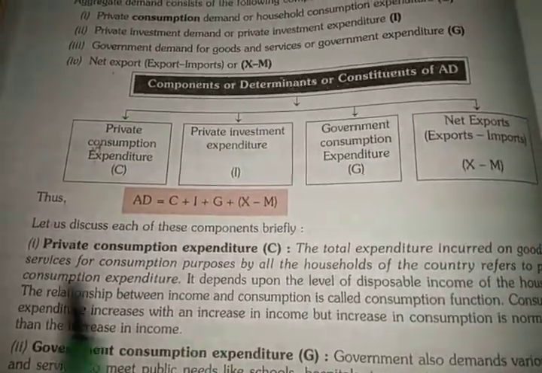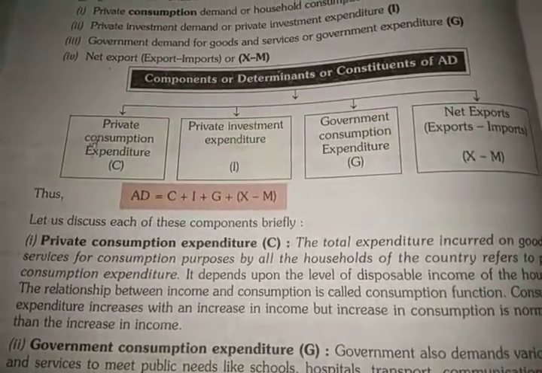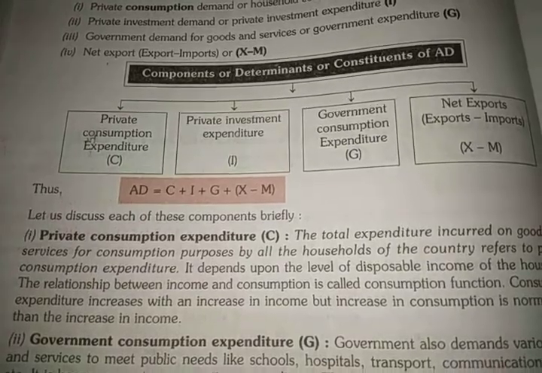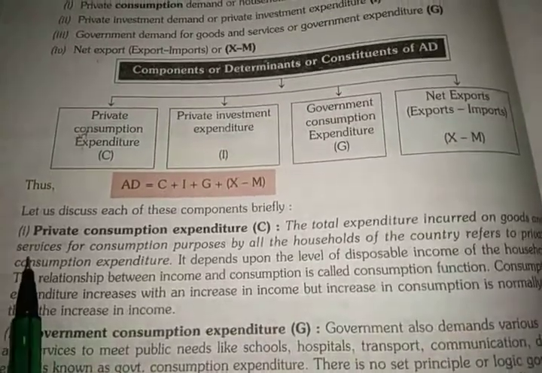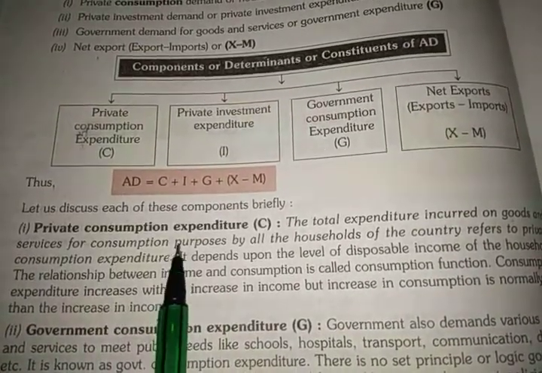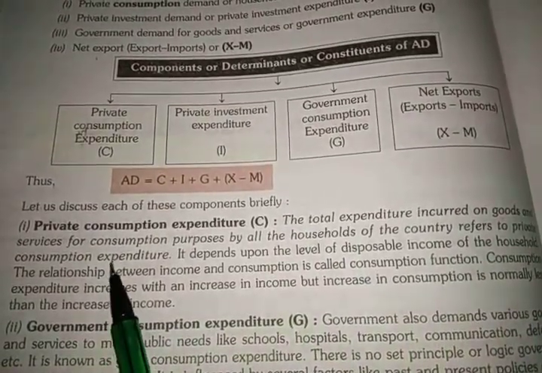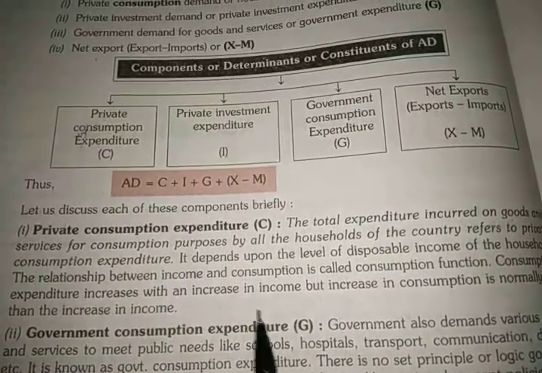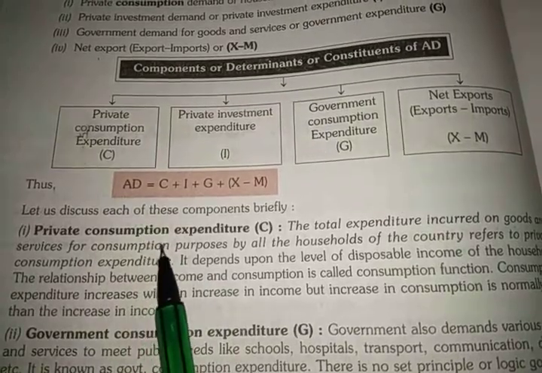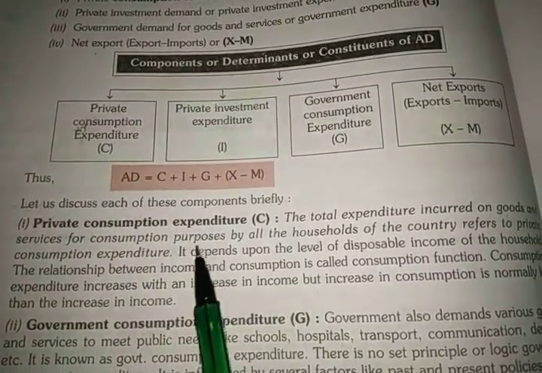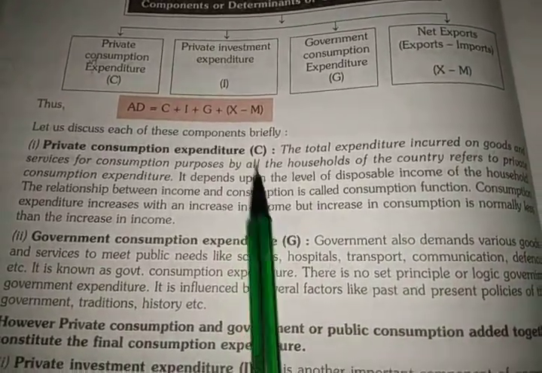Now let's start with the meaning of private consumption expenditure. Basically it is the sum total of all the money used for consumption by the household. All the expenditure incurred on goods and services for consumption purposes, by the households of the country, will be referred to as consumption expenditure. So if any household is using their income in consuming various products and services, that total expenditure will contribute toward private consumption expenditure. That will be indicated by C, consumption.